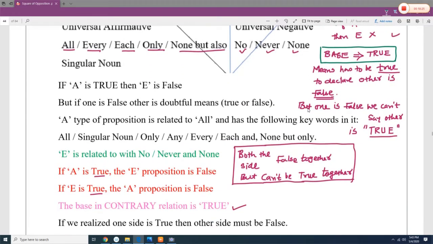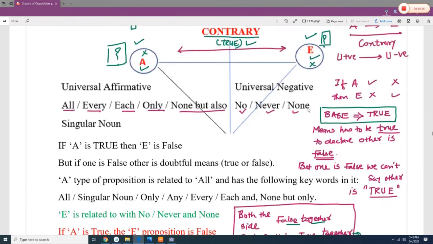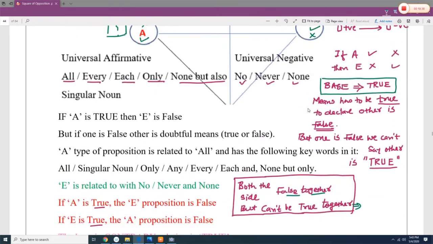So what we can say, both sides can be false together but cannot be true together. So you can say A and E can be false together but cannot be true together.